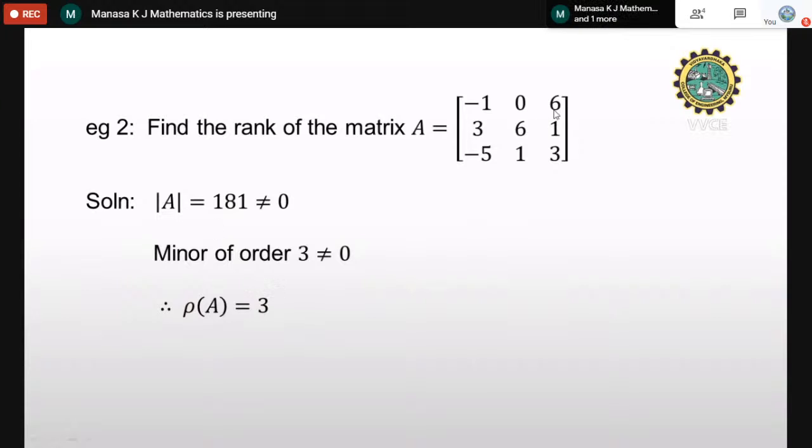If it is not equal to 0, then only we can call it a rank. So for the submatrix, I'm taking the same complete matrix because that is the largest submatrix I can take, and taking the determinant of that matrix. I'm getting 181, which is not equal to 0. Therefore, we call this determinant a minor, a minor of order 3, because I have taken order 3 itself, the complete submatrix. So it is of order 3, which is not equal to 0. Therefore, rank is equal to 3. Take the largest submatrix, find the determinant. If the determinant is not equal to 0, then the order of that minor is itself the rank.